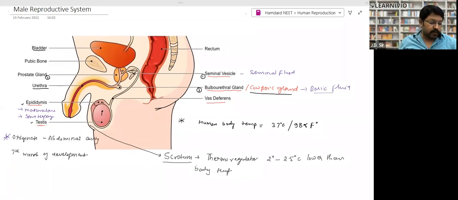I am asking this question because I want to tell you where the questions are coming from and what kind of questions come from this topic, right? So look, the formation of sperm takes place in the testes. This part is called the testis, right?